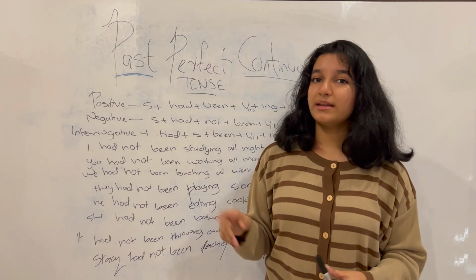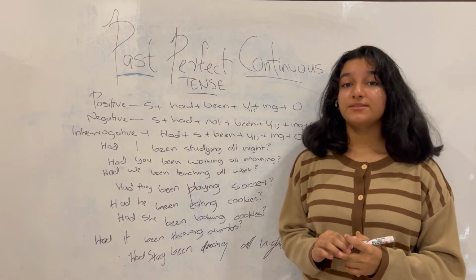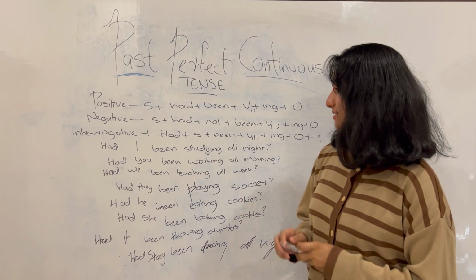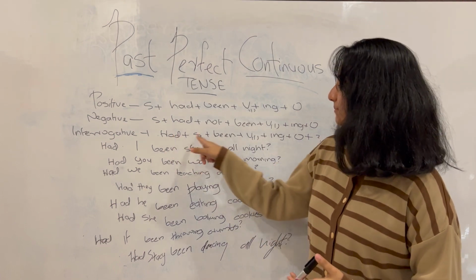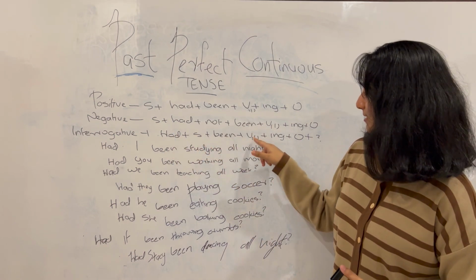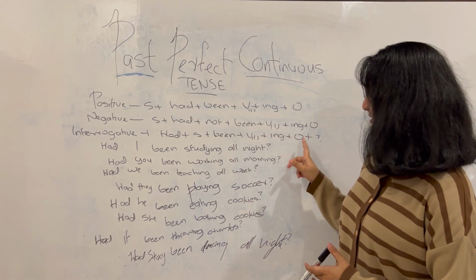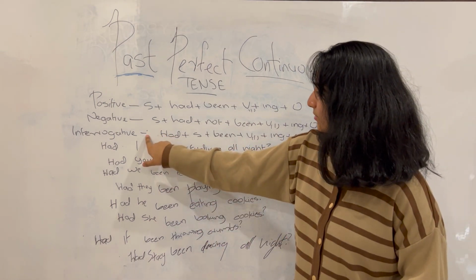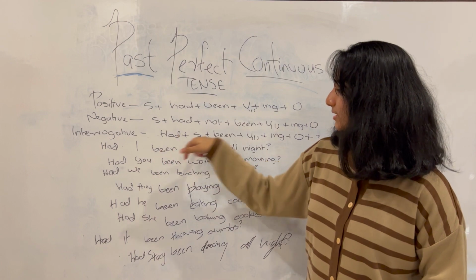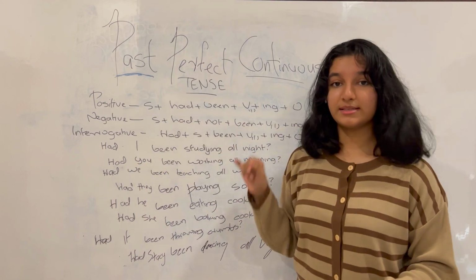Now let's take a look at interrogative sentences. So now you can see here for interrogative sentences, the format is had plus subject plus been plus verb in the first form plus ing plus object plus question mark. Now you can see here that following this format, we have also changed these sentences.